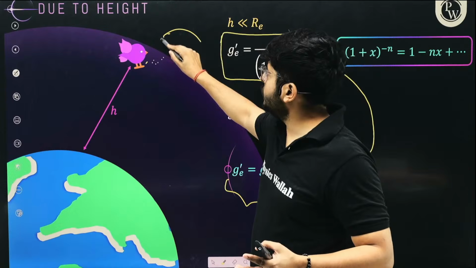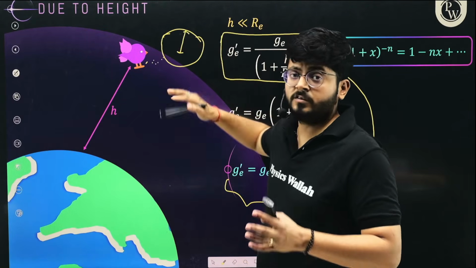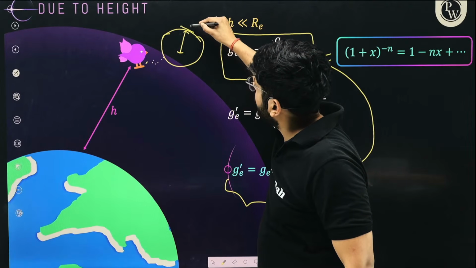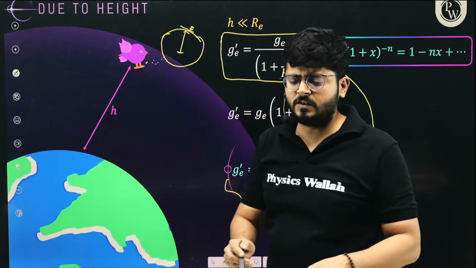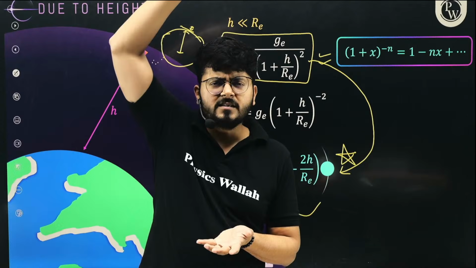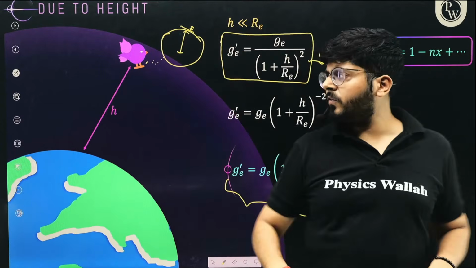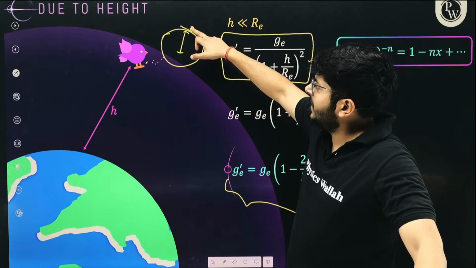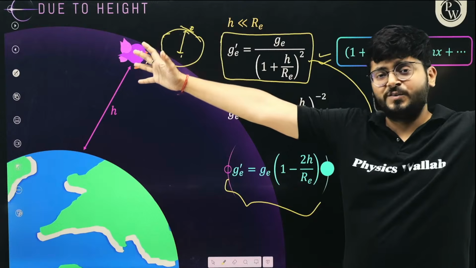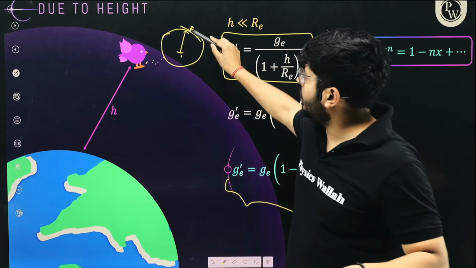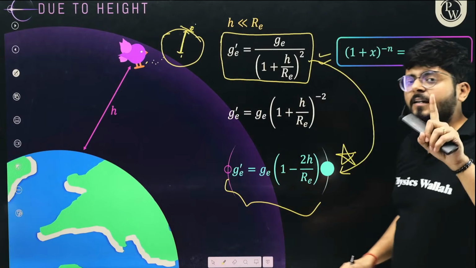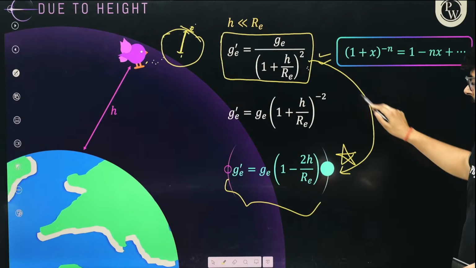Let's say the radius of earth is 6400 kilometers, and you move away from the surface for a very, very small distance, for example, you throw a ball. The ball will move up by 50 meters, 100 meters maybe. So you see that the height of 100 meters is negligible as compared to 6400 kilometers. If the height of the object is very small as compared to the radius of earth, only in those cases we can simplify it and write it in this way.